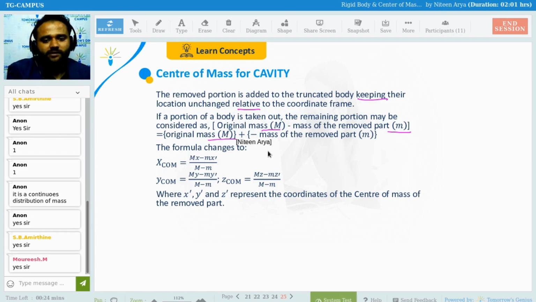So it is original mass minus the mass of the removed part m, and the formula changes to x center of mass equals capital M x minus small m x prime, divided by M minus m, where x prime, y prime and z prime are the coordinates of the center of mass of the removed part, and that is your actual center of mass for the cavity.